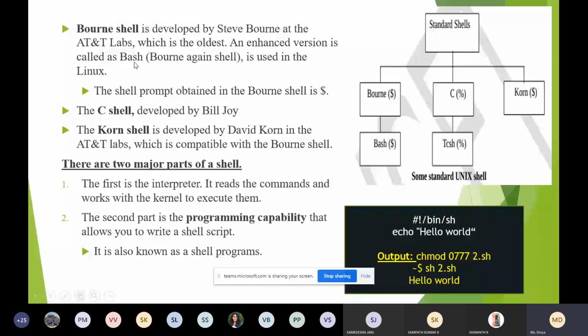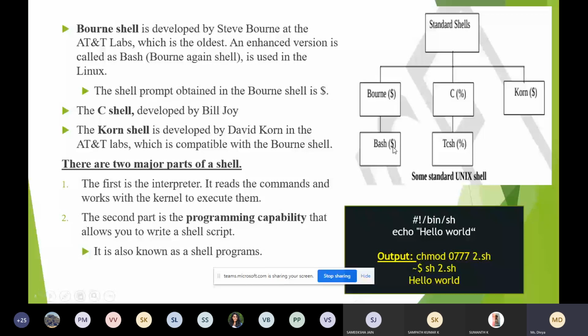So next, the same explanation. Different types of shells. Bourne shell is developed by Steve Bourne in AT&T laboratory. And you can see here we have a version of Bourne which we call Bash. This is what we have used, the Bash shell, and that is why we are getting the command prompt as dollar. So if you are using Bash shell, then the command prompt is dollar.